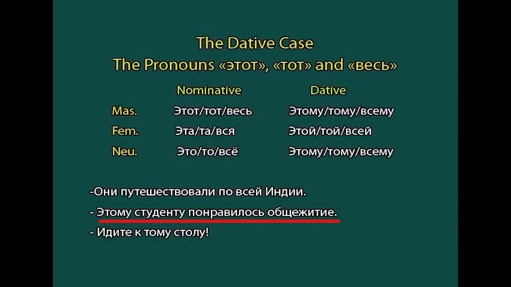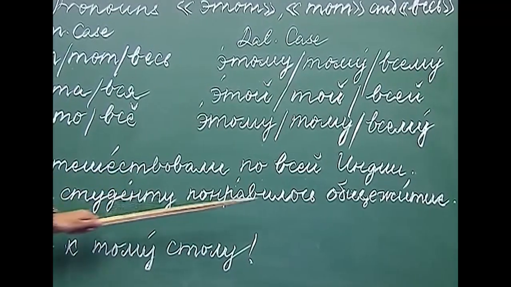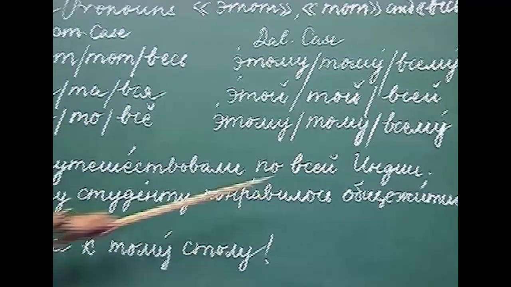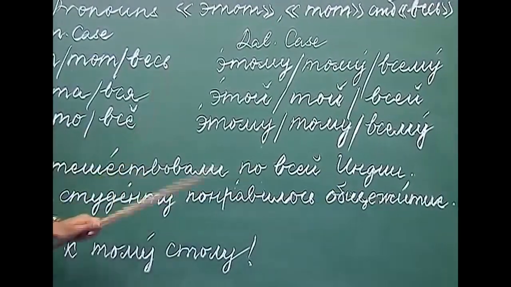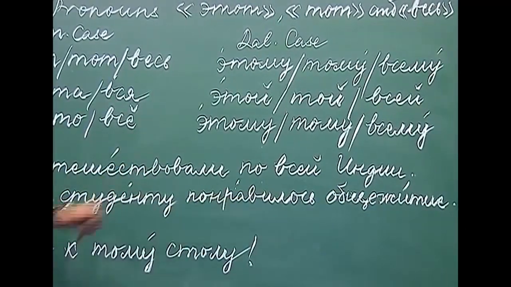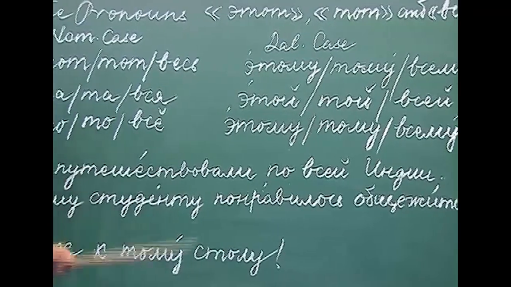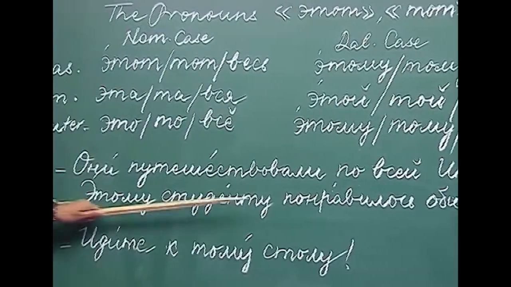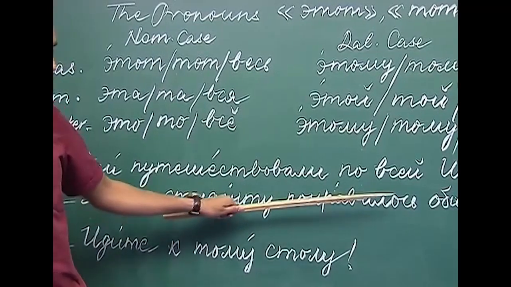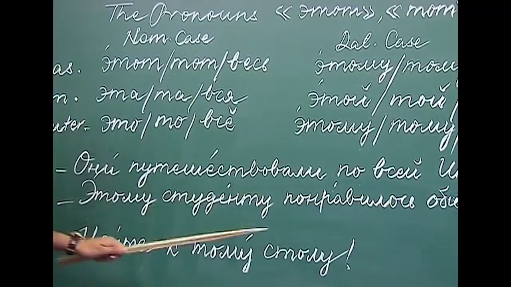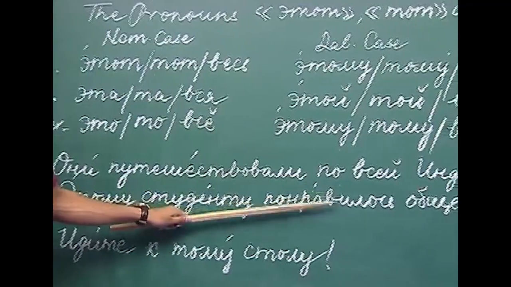Этому студенту понравилось общежитие. Общежитие is hostel. Понравилось, we have done this word. This means to like, and этому студенту here represents the logical subject of the verb понравиться. So, this student liked the hostel.